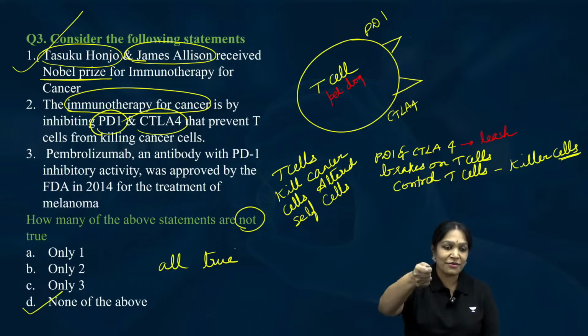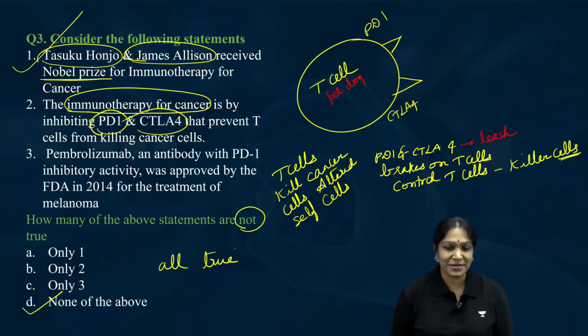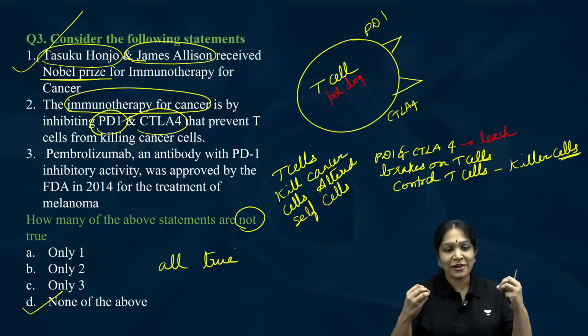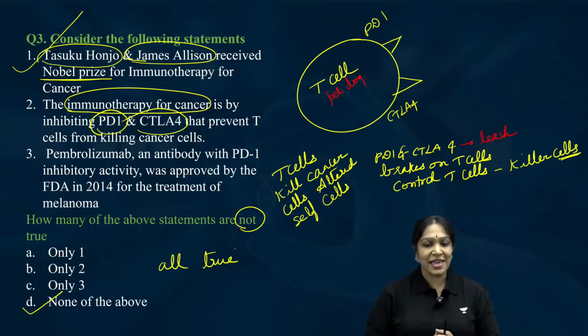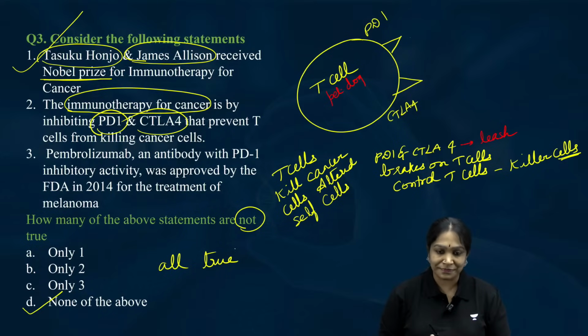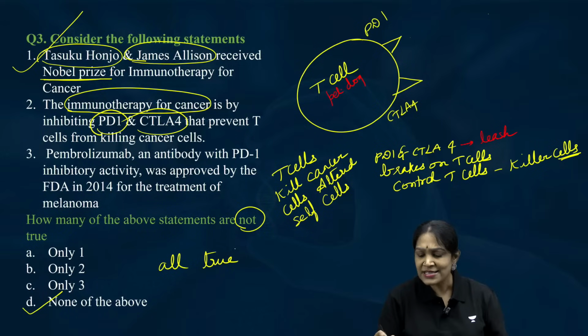You are walking with your pet dog, holding the dog with a leash. Somebody tried to attack you. What will you do? Unleash, so that the dog will go and attack your enemy. Is it clear? In the same way, this is like my pet dog. Can you guess who is my enemy here? Whom am I referring to as enemy here?